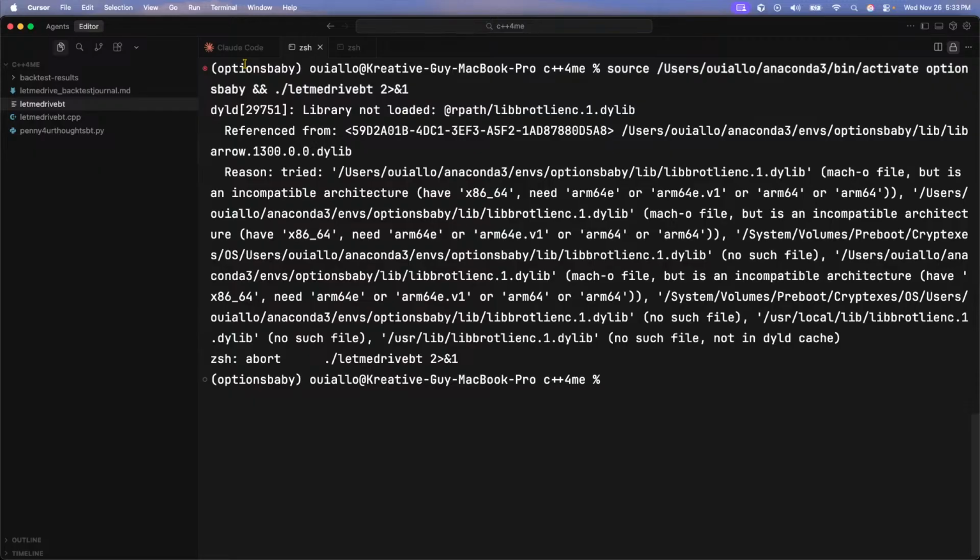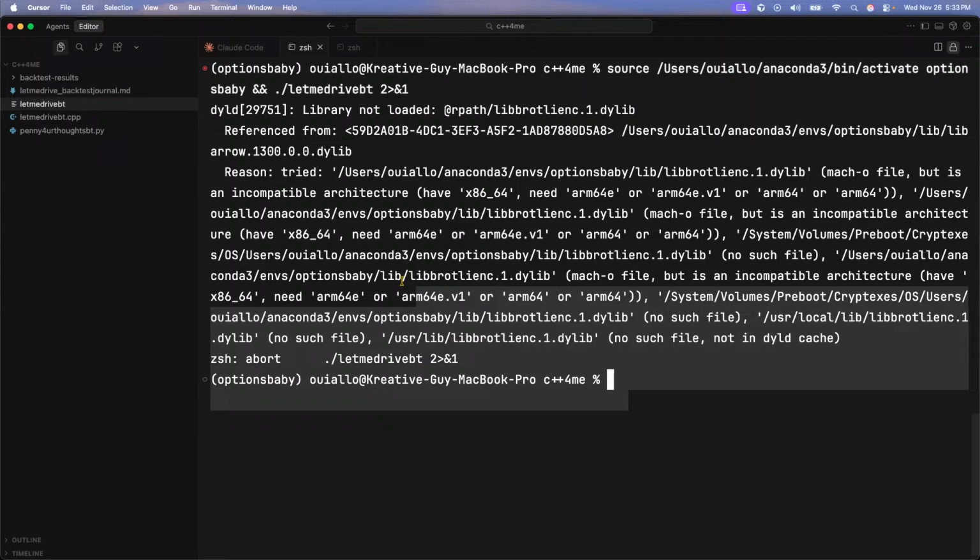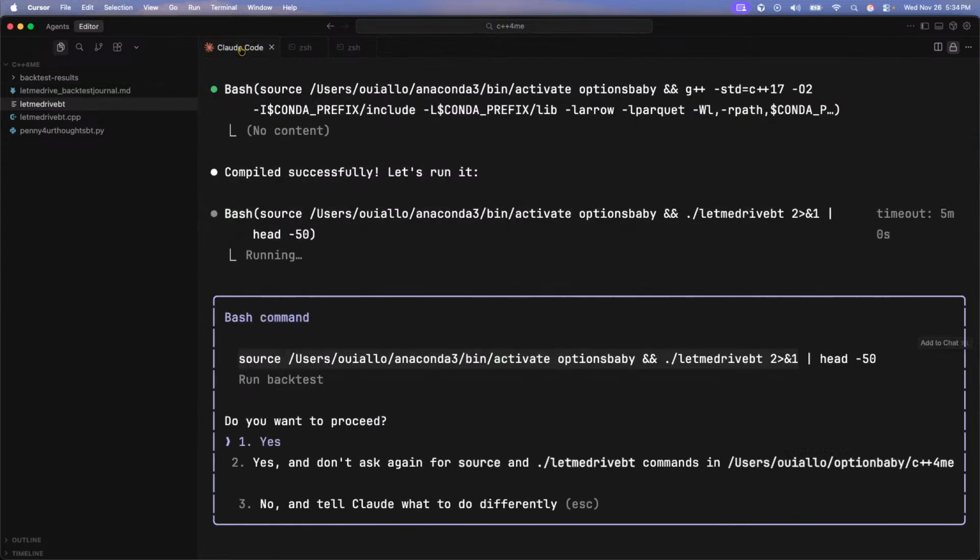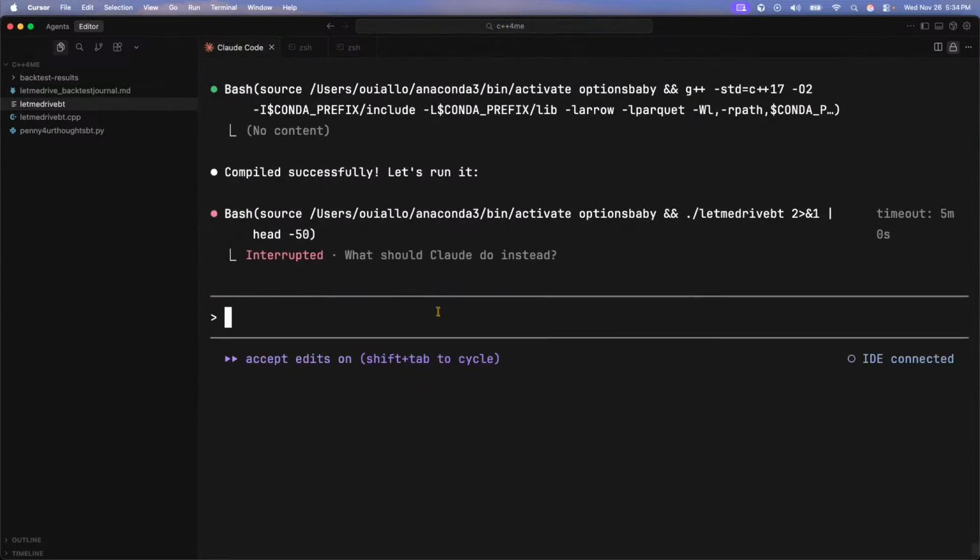Okay, I have my option, baby. So I'm in the Conda environment. Again, this is my first time running it with C++, so I would have a little bit more answers here.